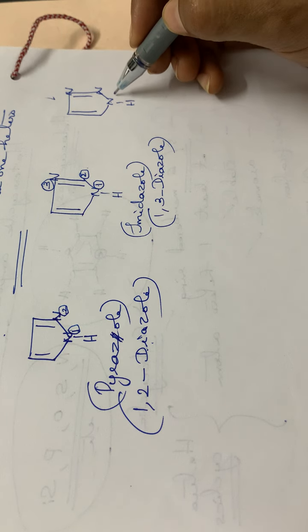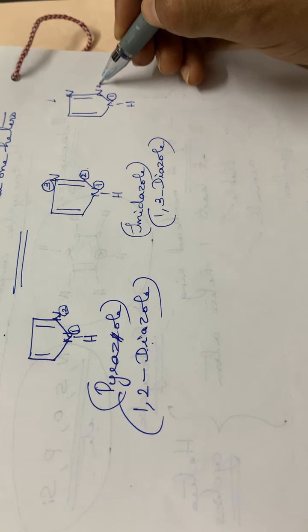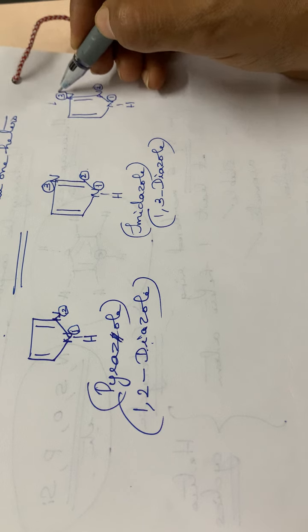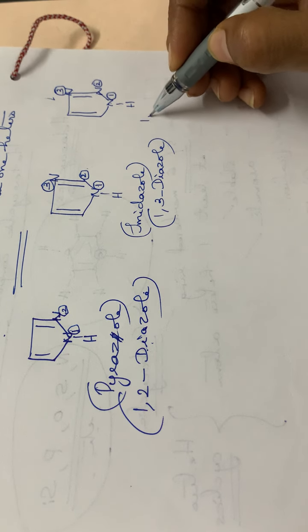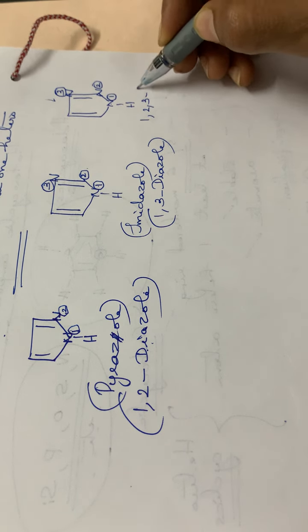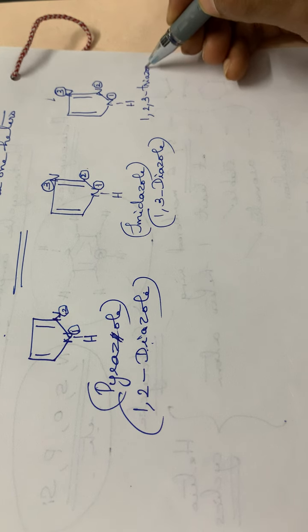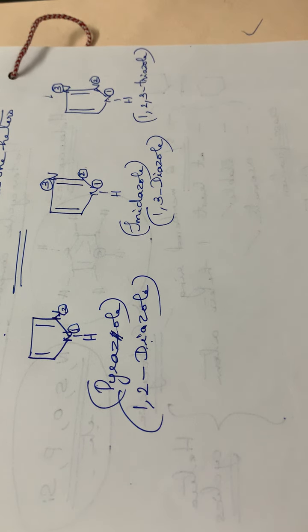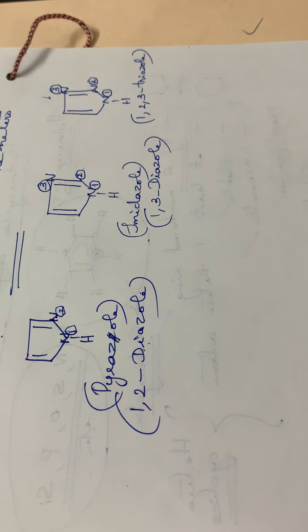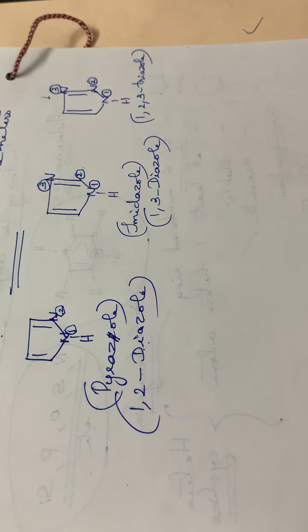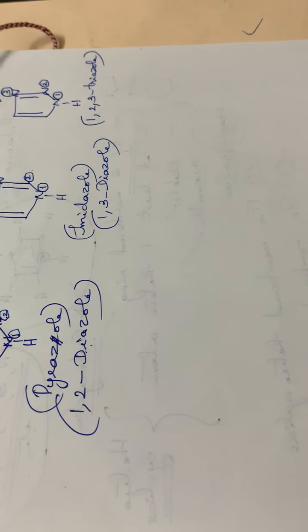And what about the nomenclature? So this nitrogen, it is 1, this is 2 and this is 3, third nitrogen atom. Okay, so we can write it as 1,2,3-triazole. The compound is called 1,2,3-triazole. So this is how these compounds are named. Okay, then another example.